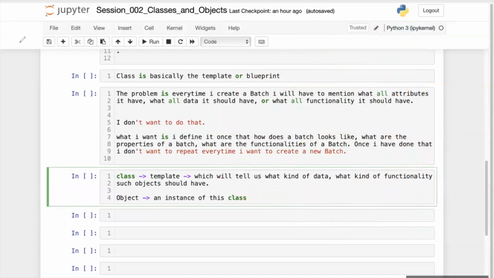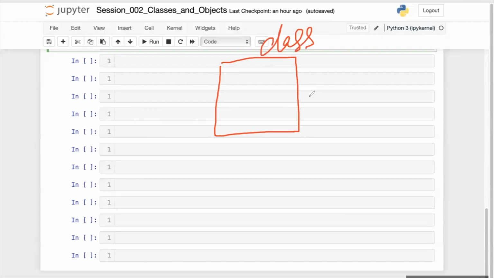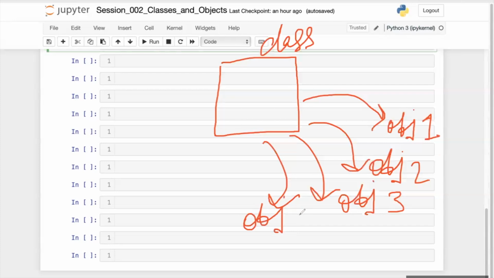So what it simply means is that any class will have multiple objects: object 1, object 2, object 3, object 4, and so on.